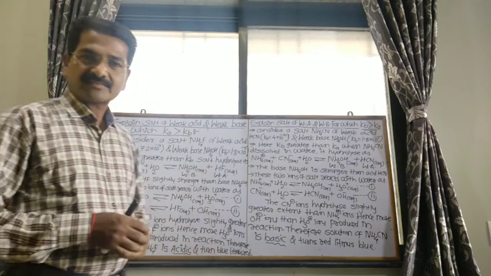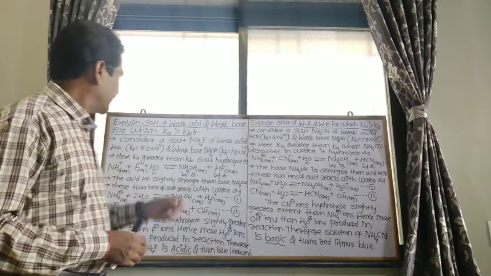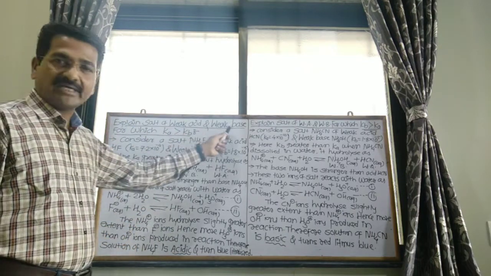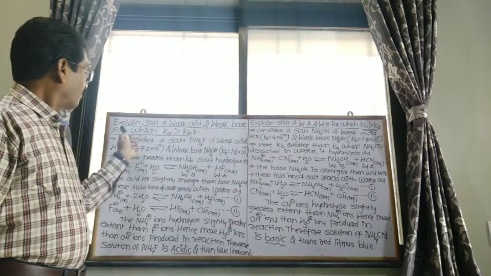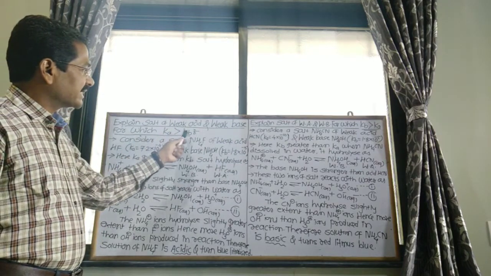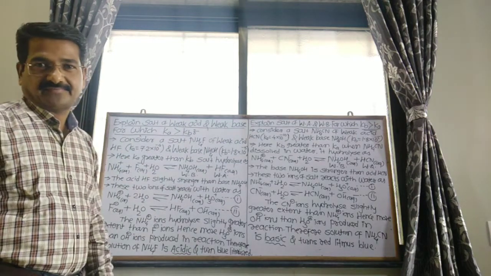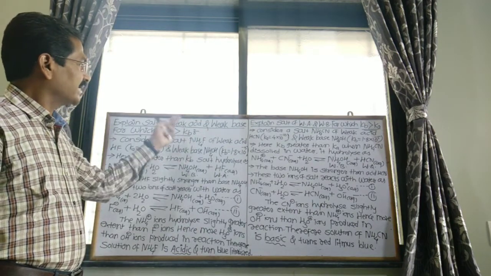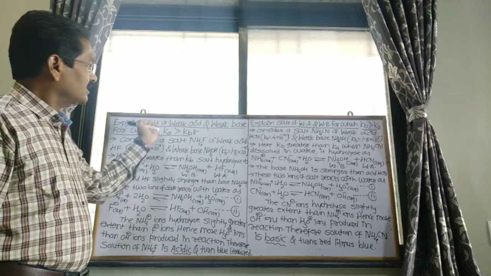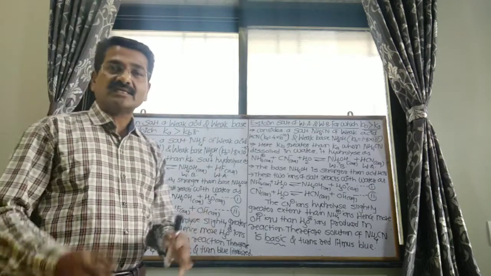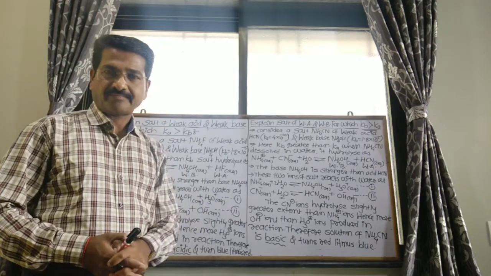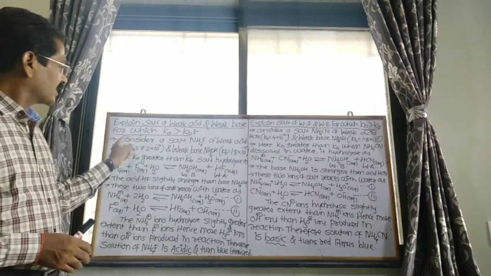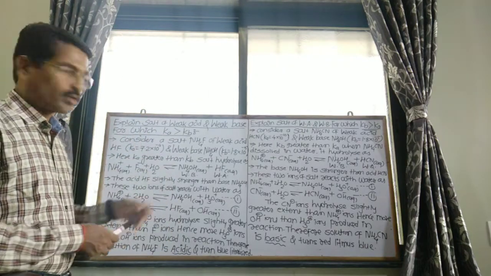So in this class, first question: explain the salt of weak acid and weak base for which Ka is greater than Kb. That can be explained as follows.